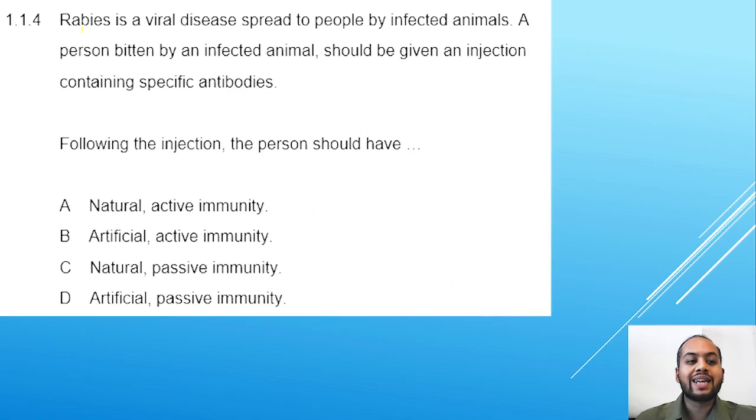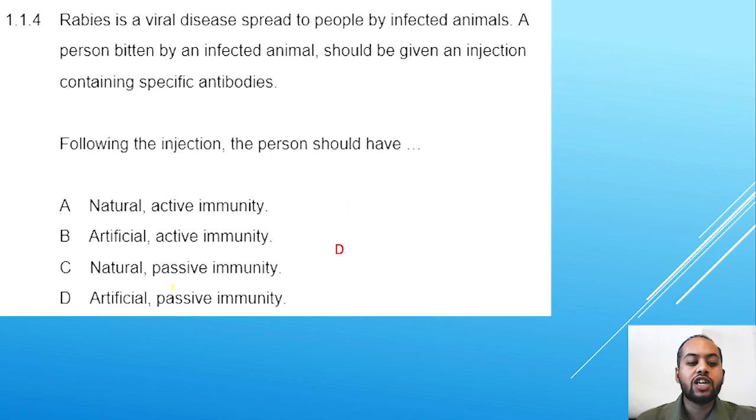The next question states that rabies is a viral disease spread to people by infected animals. A person bitten by an infected animal should be given an injection containing specific antibodies. Following the injection, the person should have natural active immunity, artificial active immunity, natural passive immunity, or artificial passive immunity? Following the injection, the person should have artificial passive immunity. Therefore, the correct answer is D.